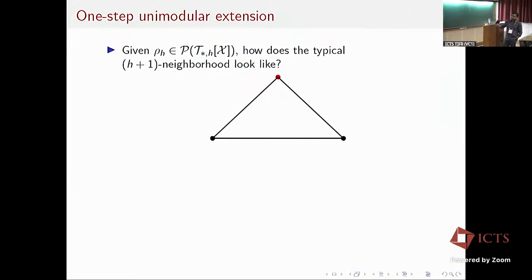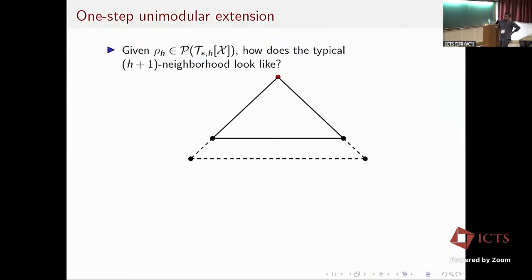That can be described using this one-step unimodular extension. We are given a probability measure rho h on depth h trees, and we start with a depth h tree, and then extend it one more level and define a probability measure on depth h plus 1 trees.